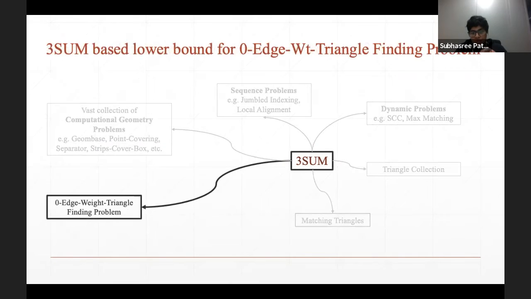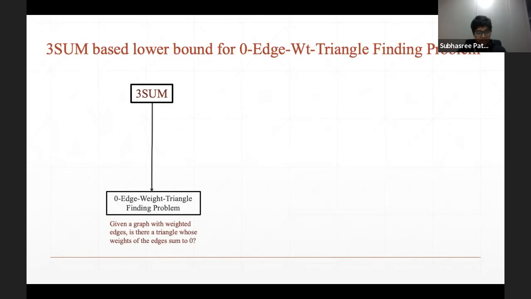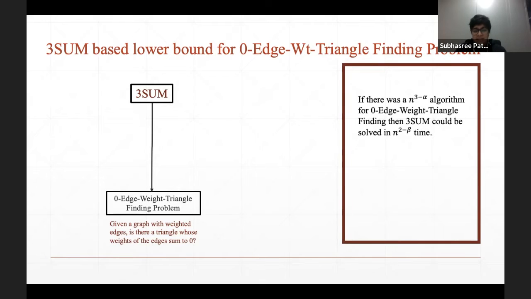Now, let's zone in a bit on this reduction from three-sum to the zero-edge weight triangle finding problem. This reduction was a classical reduction given by Virginia Williams et al. Zero-edge weight triangle finding is a graph problem where we have nodes and we have edges, but we also have weights on these edges.